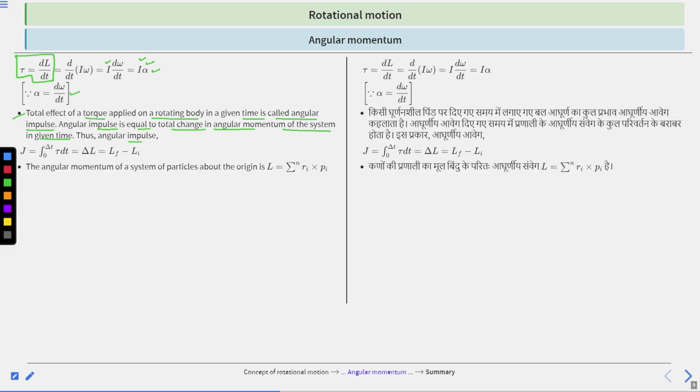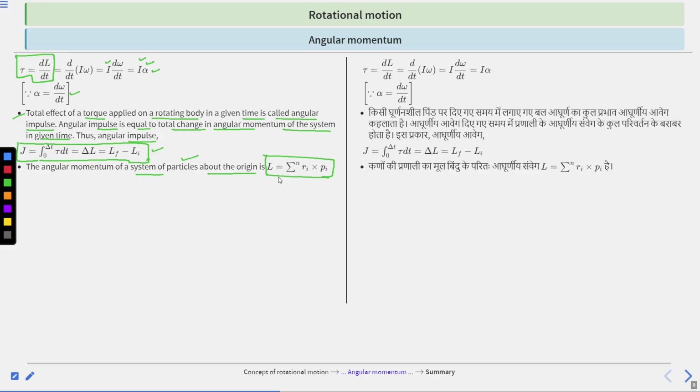Mathematically, J equals the integral from 0 to delta t of tau dt, equals delta L, equals L final minus L initial. Clear? The angular momentum of a system of particles about the origin can be written as the sum of r i cross p i. This is for a system of particles.